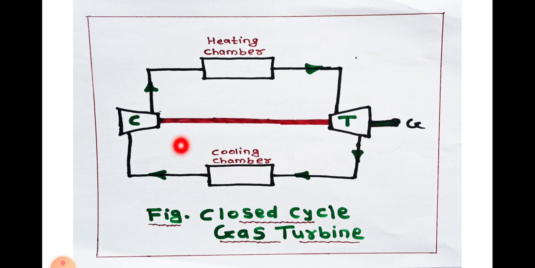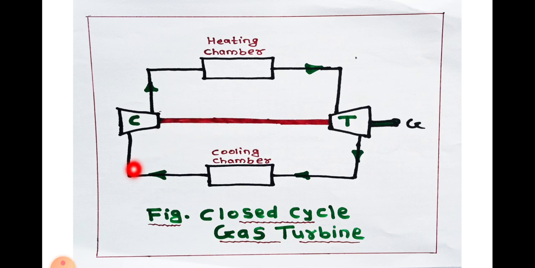But in the open cycle gas turbine, once you use the air, it is exhausted to the atmosphere instead of circulating through the system. So the closed cycle gas turbine is a completely closed system in which the fluid circulates continuously. Now we will see the working.